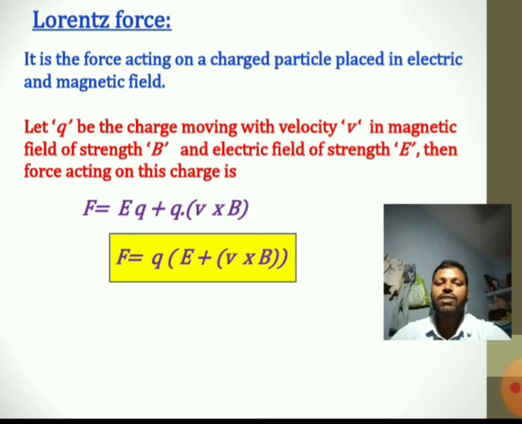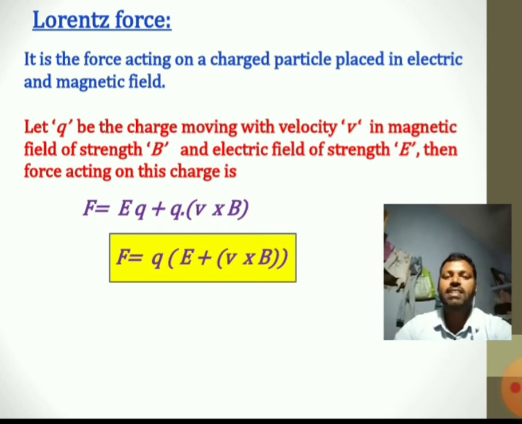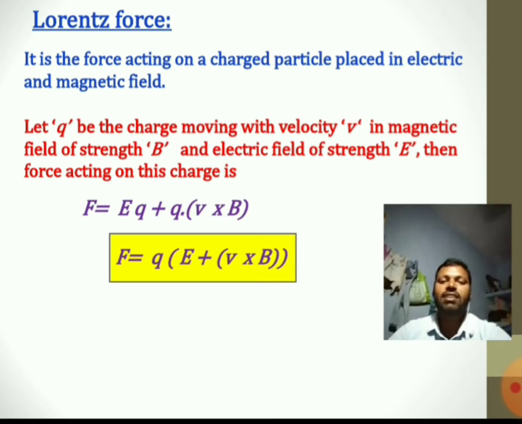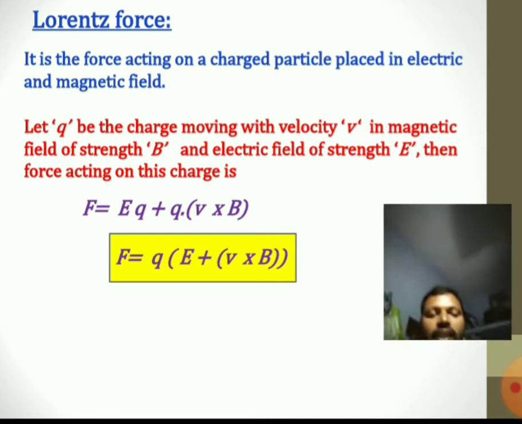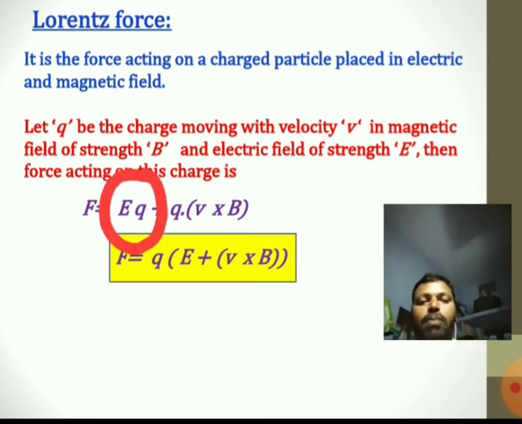It is the force acting on a charged particle when it is placed in electric and magnetic fields simultaneously. That means there is a charge Q which is moving with velocity V, placed in magnetic field B and electric field E at a time. That means at the same time magnetic field B and electric field E act on the charged particle. Now if the electric field acts on the charged particle, the force becomes EQ.